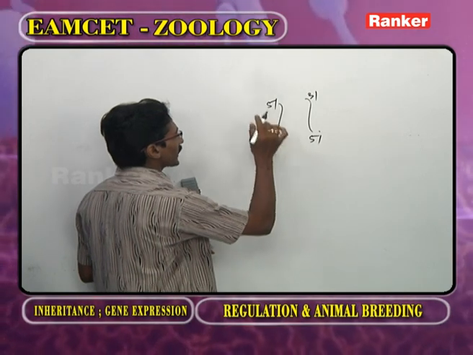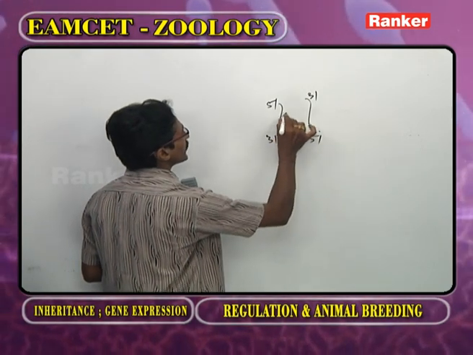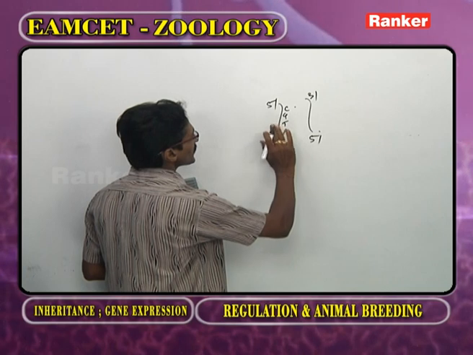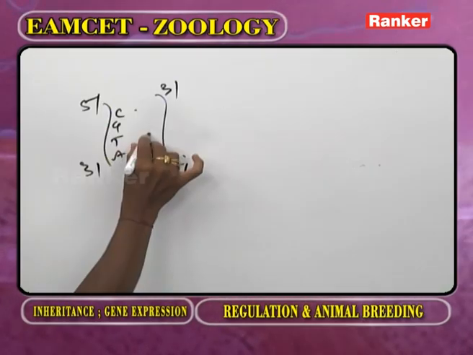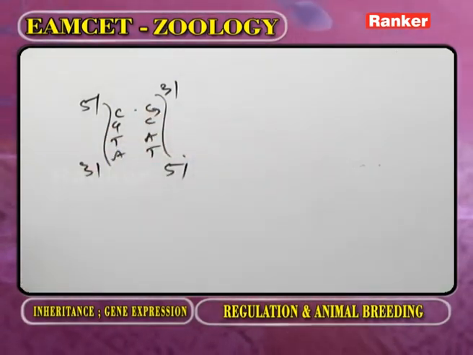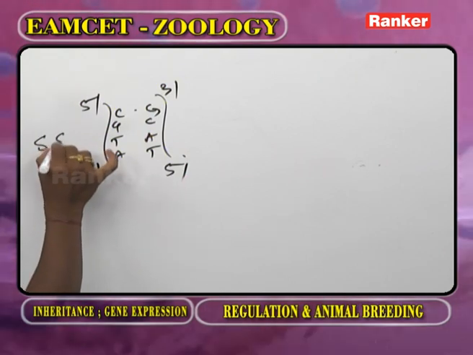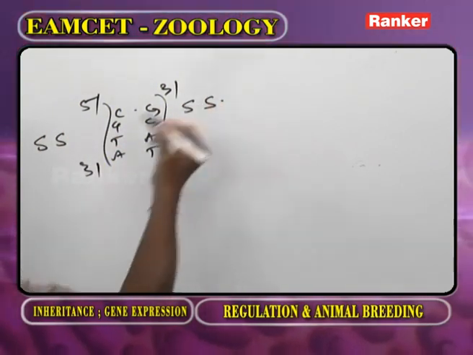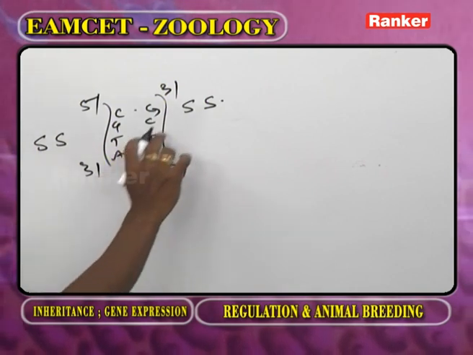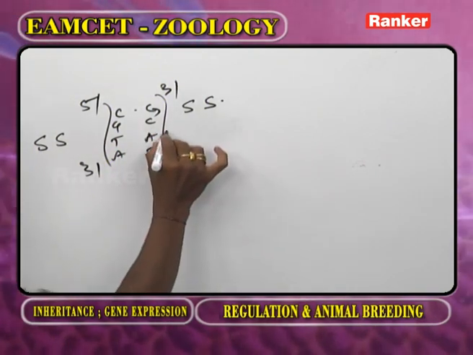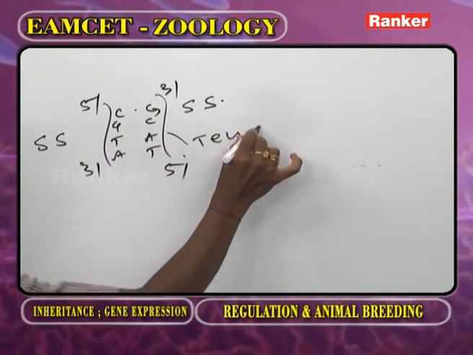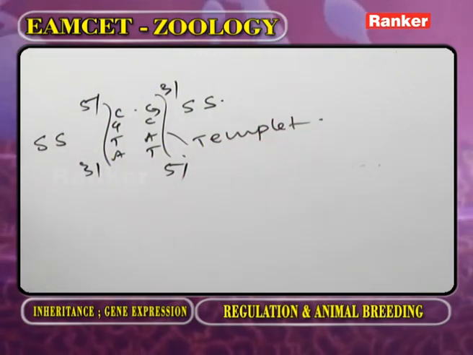In this strand, information is present, ATGC. In this strand, the complementary, TACG. Now this is the sense strand. This is also a sense strand. Now, at the time of formation of mRNA, this one acts as the template. Okay.